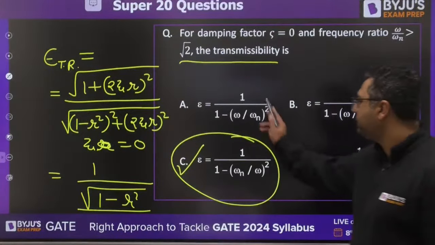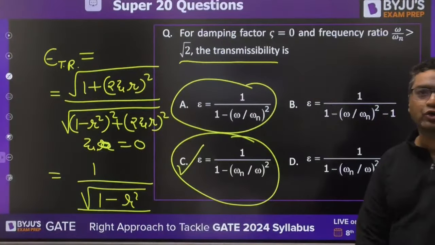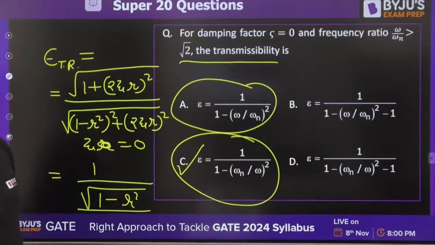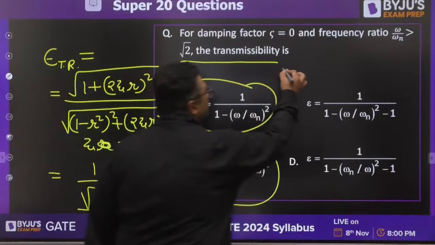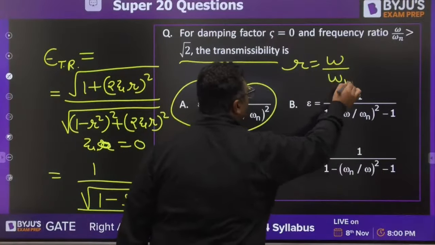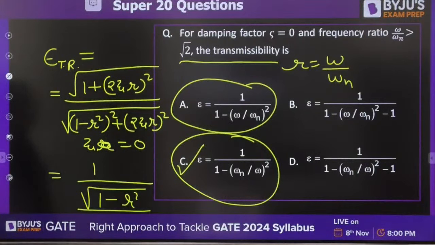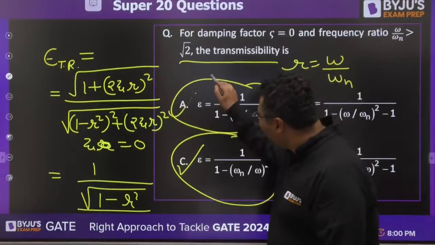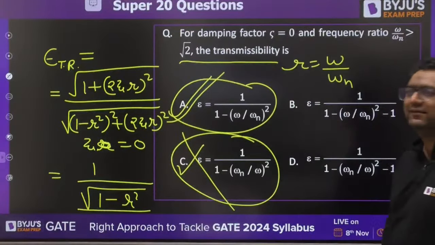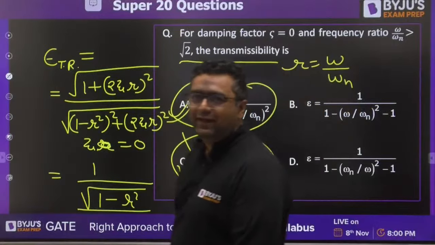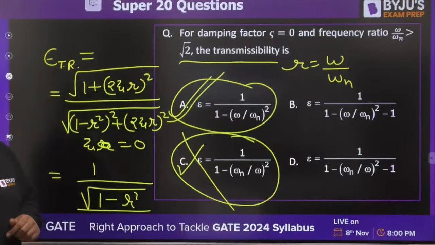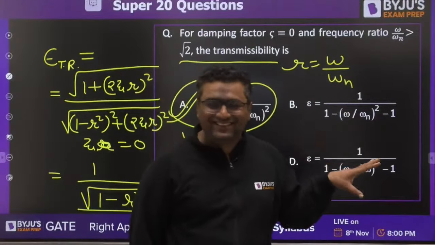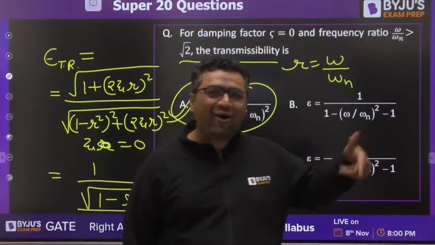Yes, C or A? Think once more. C or A? r is omega by omega n. A or C? The answer is A, not C. Very good, Manas, Vineet, Kishan. Can you feel it? This is not a difficult question, but this is how GATE plays with you.